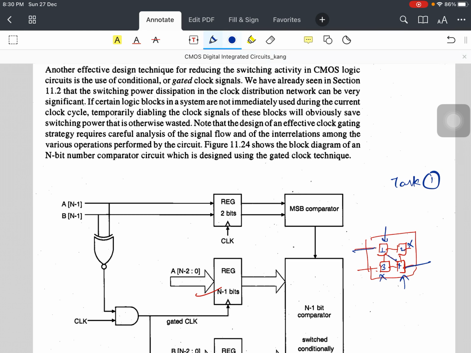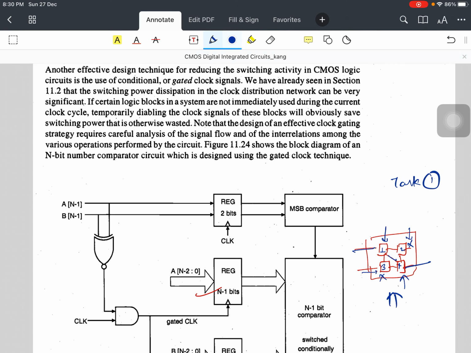So what happens is, if your circuit is on, obviously the power is going to 3 and 2 also, but there is no requirement because we are not using these 2 and 3 in this particular task.